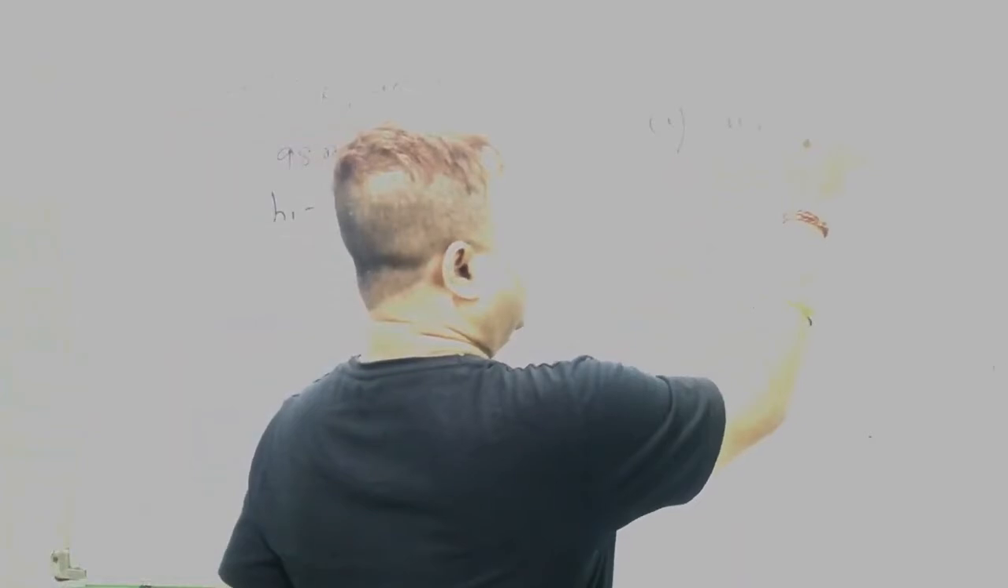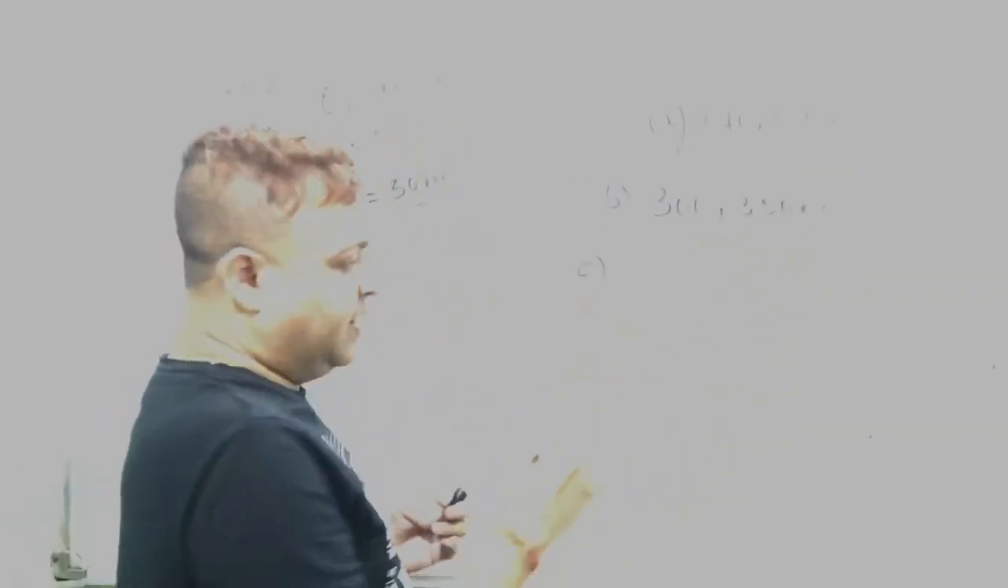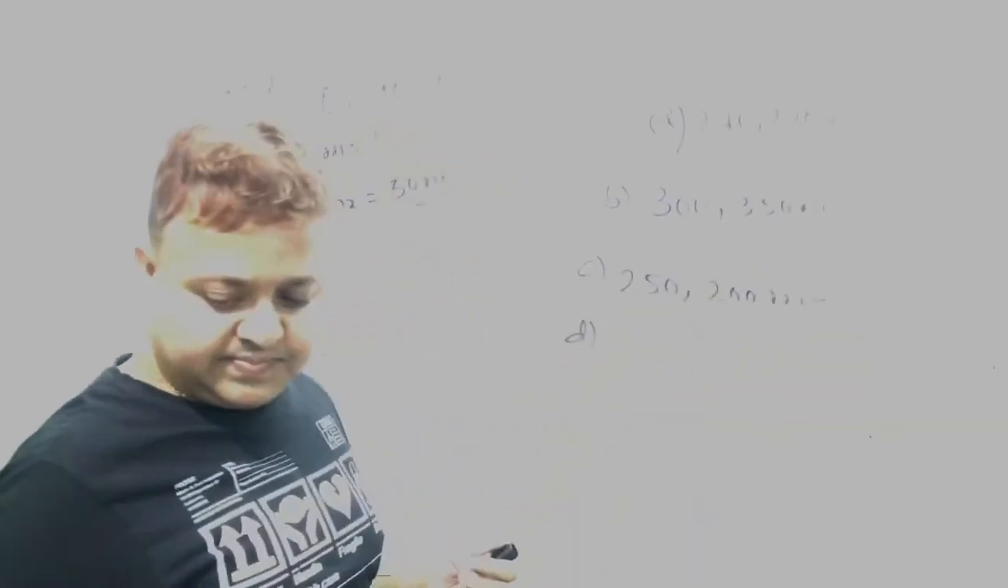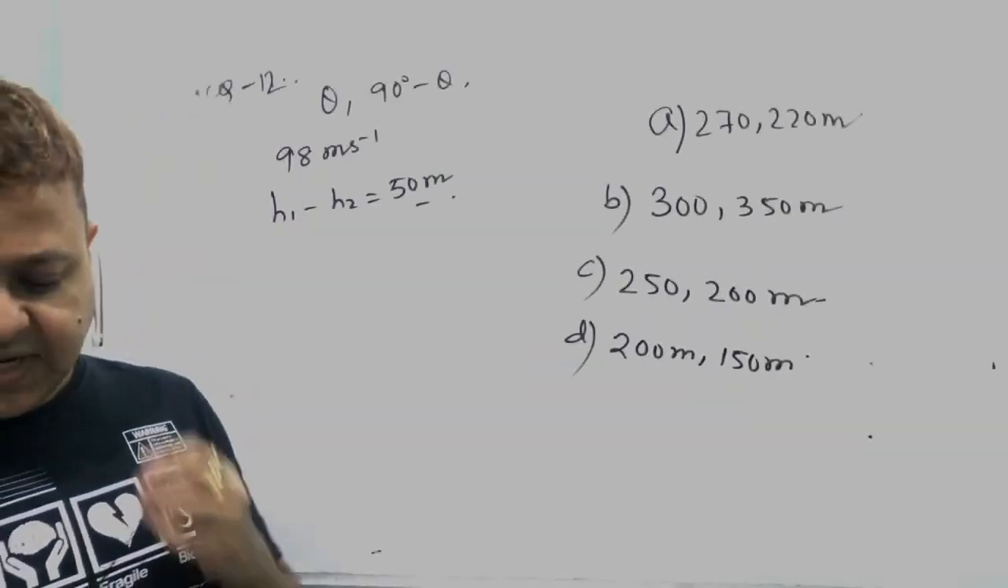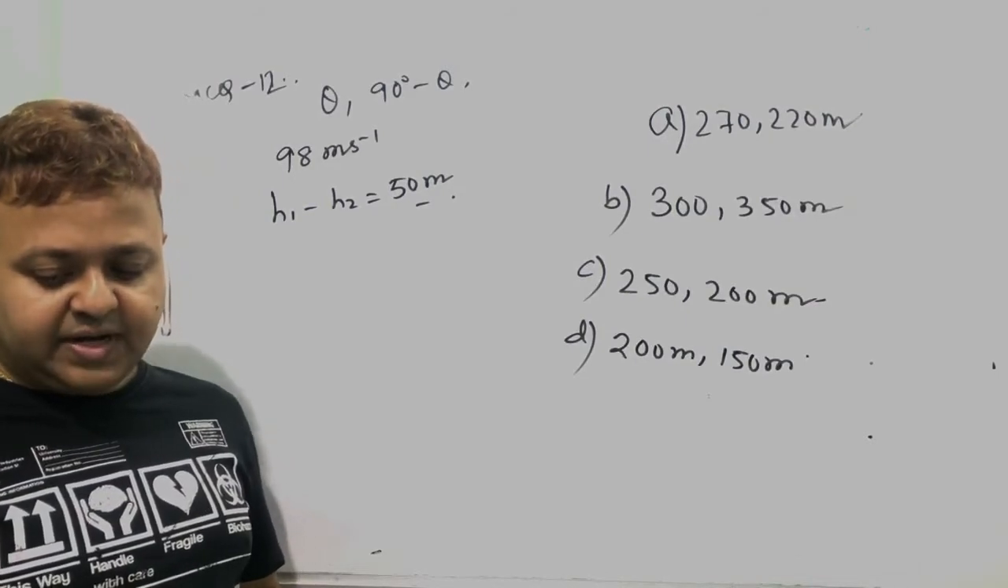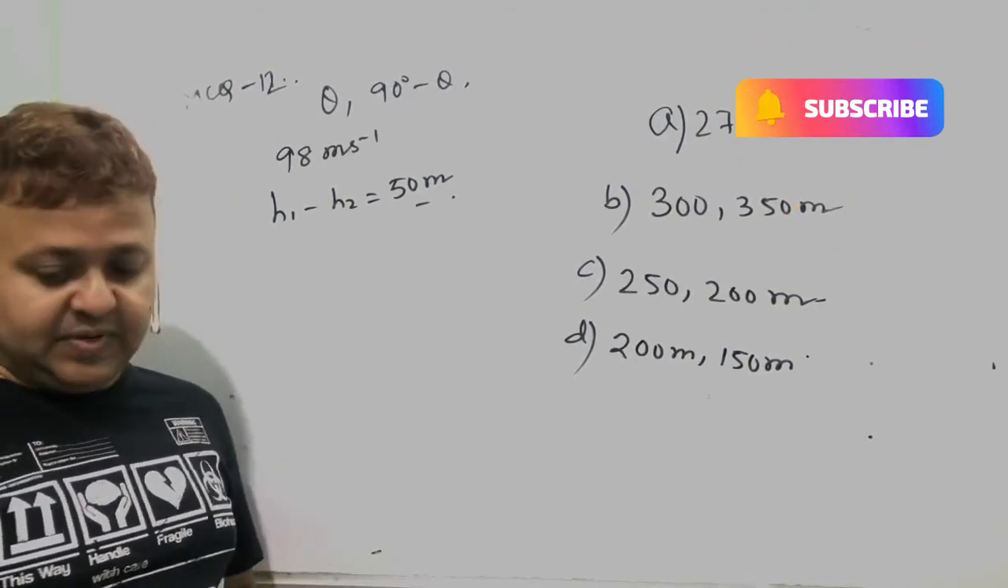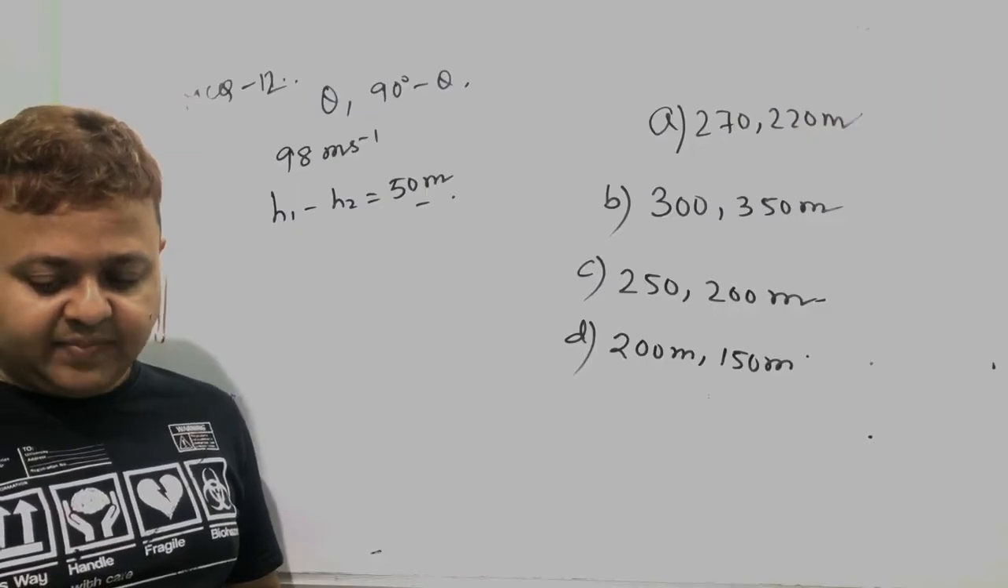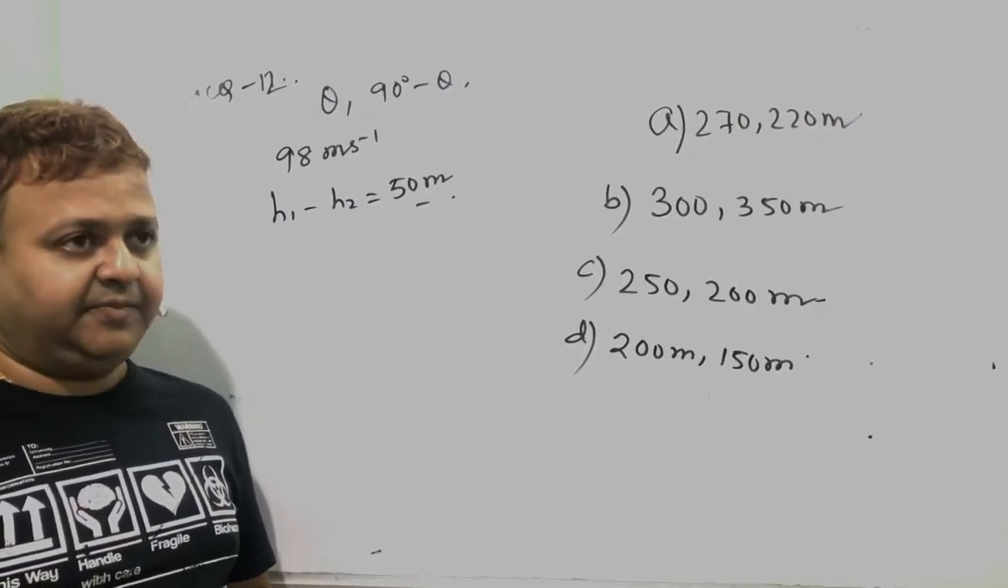Option A 270, 220, B 300, 350, C 250, 200, and D 200, 150. A projectile is thrown at an angle of theta and 90 degree minus theta from the same point with the same velocity 98 meter per second. The height attained by them if the difference of height is 50 meter.